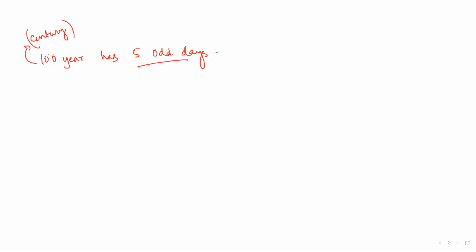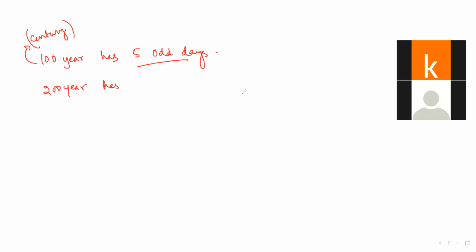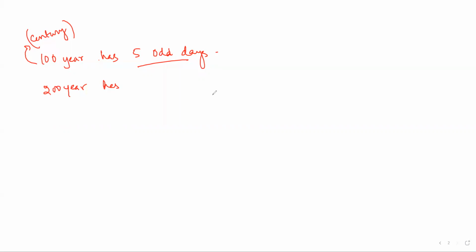So if 1 century has 5 odd days, then 200 years, how many odd days? Tell me. 10. That is 10 days, but for odd days remember, divide by 7: 3 odd days.